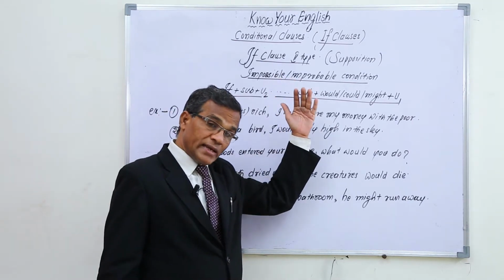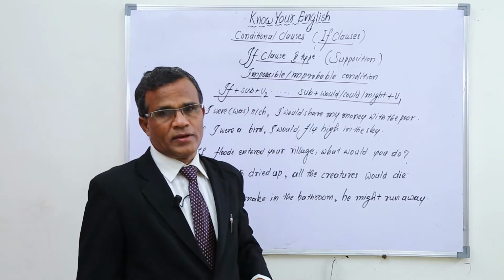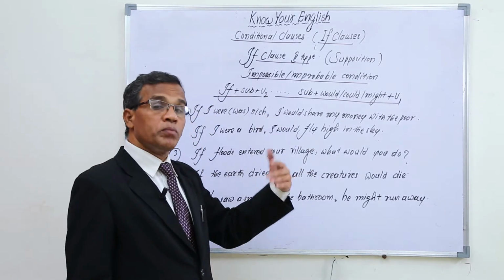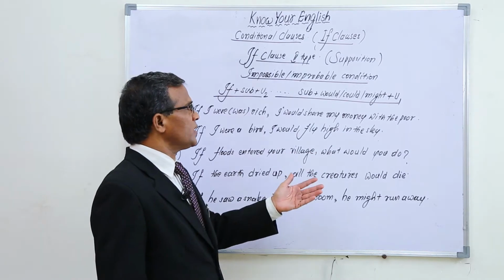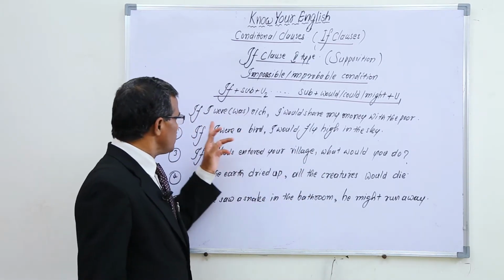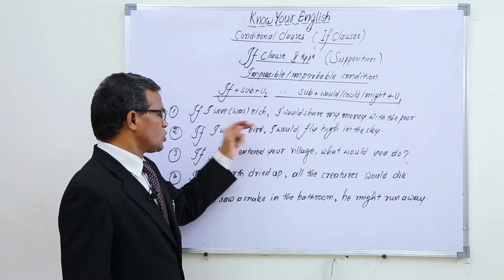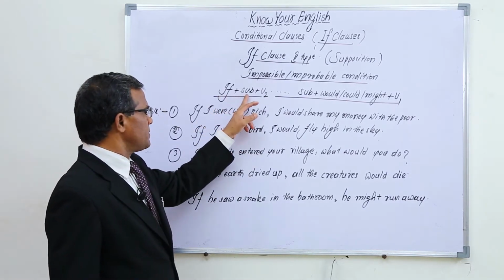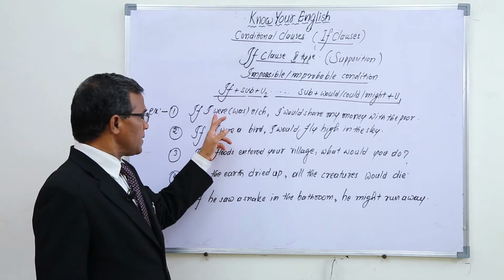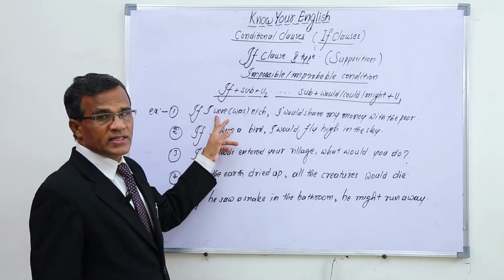The first five types of sentences we saw under possible conditions. But this is an impossible condition, or improbable condition, or supposition. For example, if I were rich. Generally we use "were" even though the subject is singular or plural in this structure.